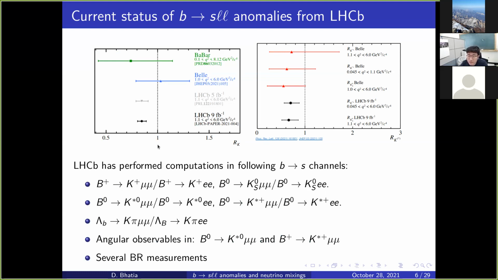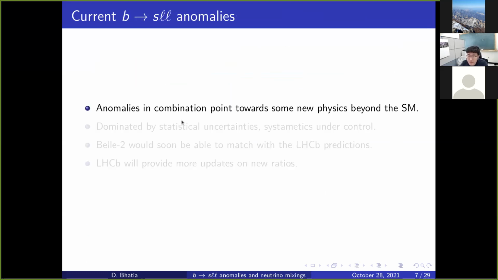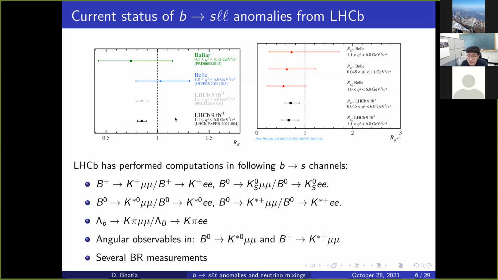So the standard model, in this appropriately chosen Q square bin, predicts this ratio RK to be 1. However, at experiments, you see it approximately close to 0.85. And now both the statistical and the systematic uncertainties are small. So that's quite a good achievement from LHCb.